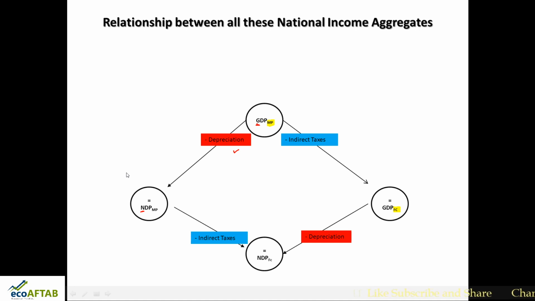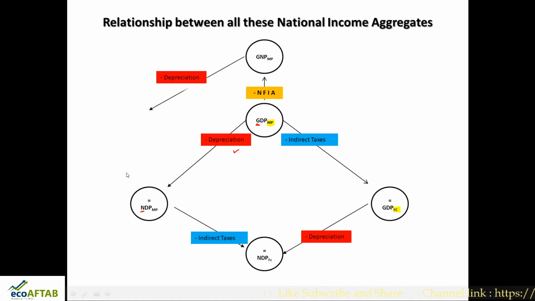Now one more angle, one more dimension, we will add. We shall try to bring into the picture net factor income from abroad. So friends, from GDP at market price, if you deduct net factor income from abroad, what will you get? We are moving from domestic concepts to national concepts: GNP at market price. Now again the same thing will continue. From GNP at market price, if you remove depreciation, what will you get? You will get NNP at market price.